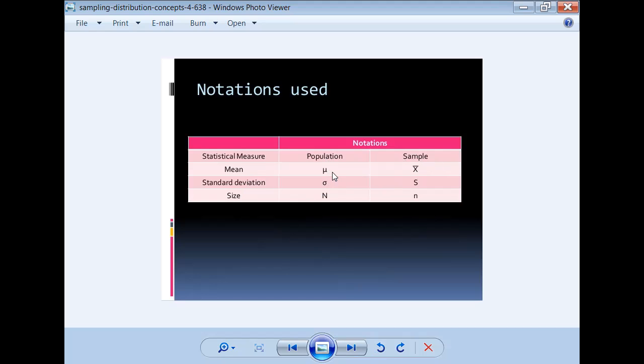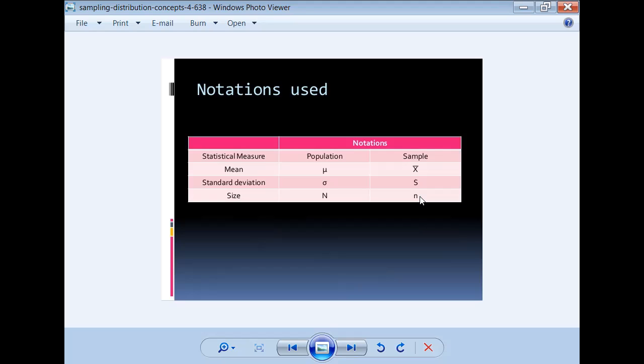These are the main notations we use for mean, standard deviation and sizes for the population and sample. For a large population, the mean is denoted by mu, like a universe, uncountable, maybe finite or infinite. For a sample, the size is small, and the mean is X bar. Similarly, the population standard deviation is sigma and the sample standard deviation is S. The sizes are capital N and small n. So these are population, sample, parameter, statistics and their notations.